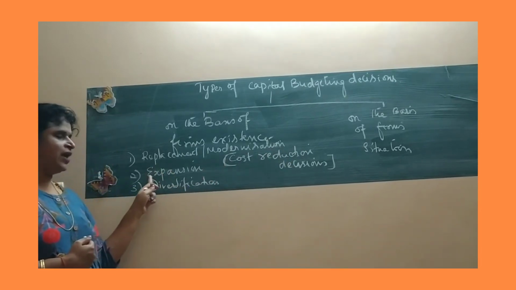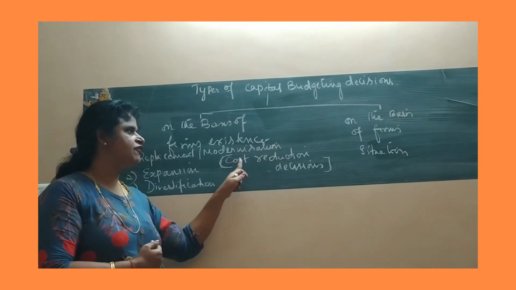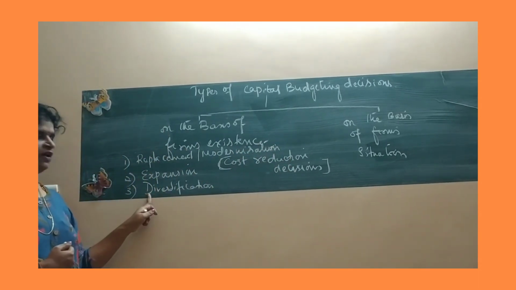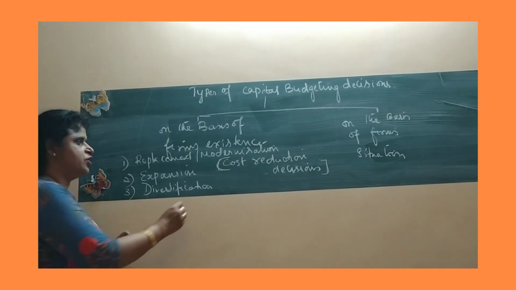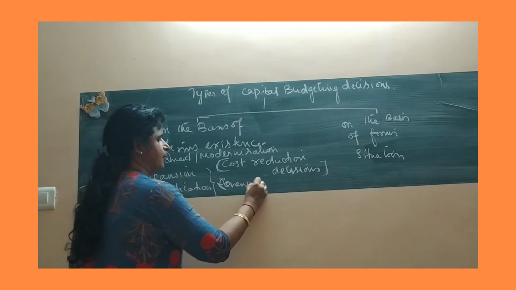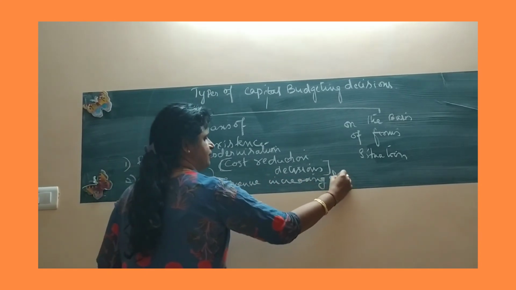Therefore, I would rather say that if replacement and modernization decisions are referred to as cost reduction decisions, expansion and diversification plans are referred to as revenue increasing decisions.